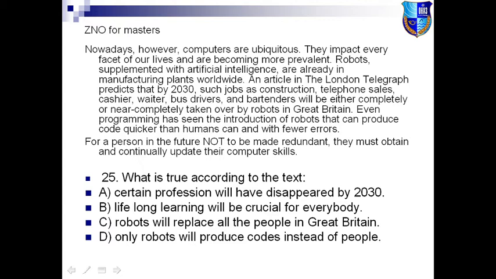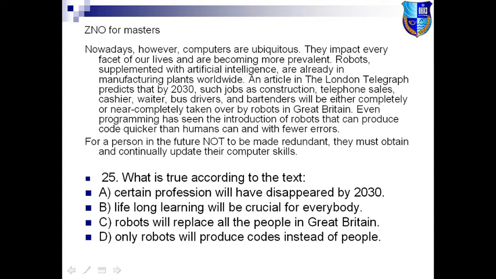Anyway, let's check option A. Certain profession will have disappeared by 2030. Let's find this date and check. Robots supplemented with artificial intelligence are already in manufacturing plants worldwide.